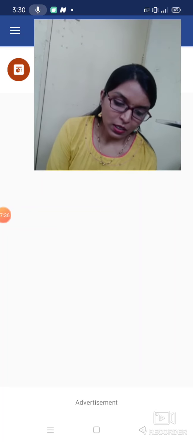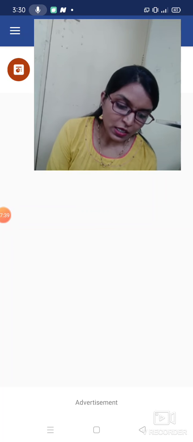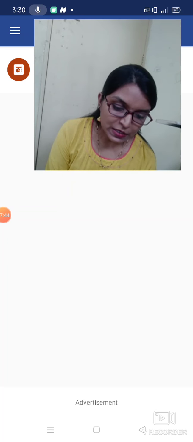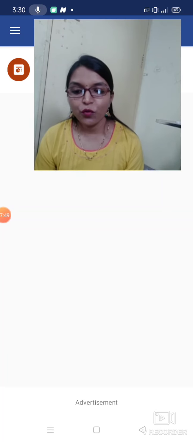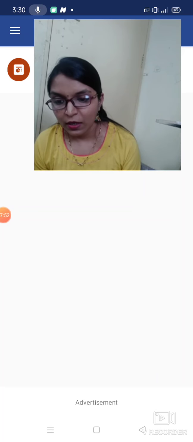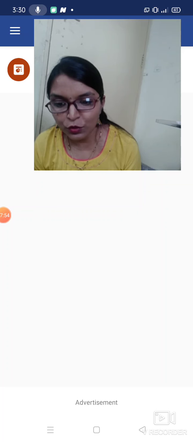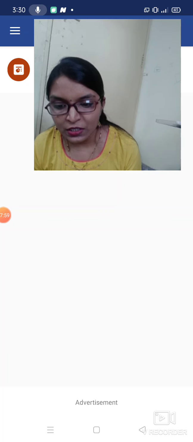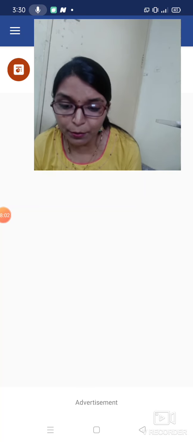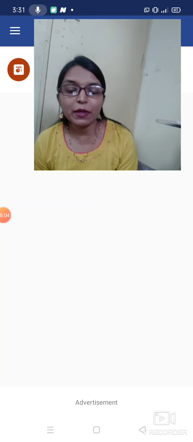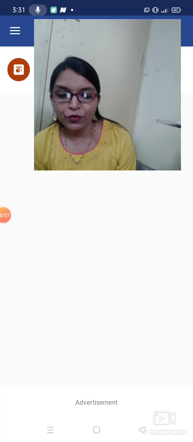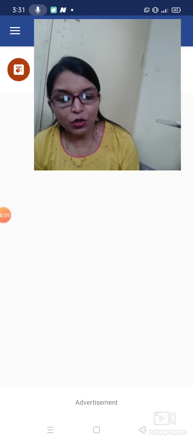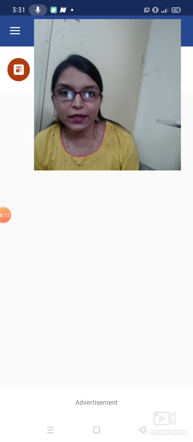The next one: how can we keep ourselves safe from diseases that do not spread? Write in the space given. Use the images as hints. So in the first image, what have they given us? Images of dry fruits, fruits, non-veg, and milk products. So it will be healthy food. We can write eat a balanced diet, or we can write eat healthy food.